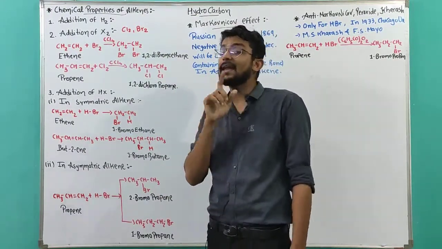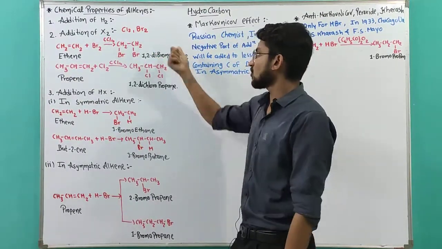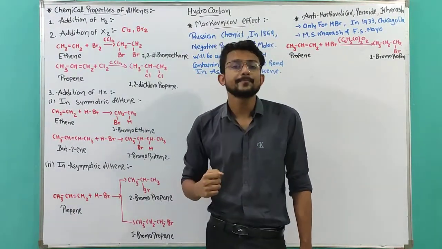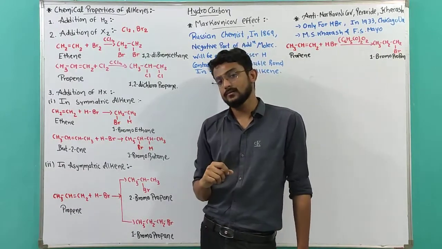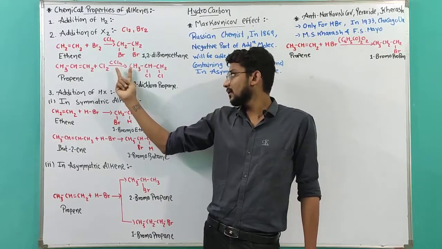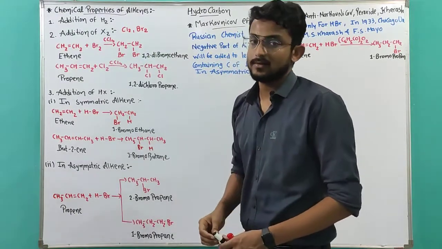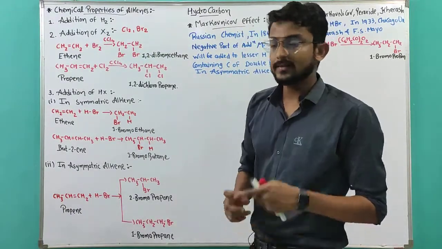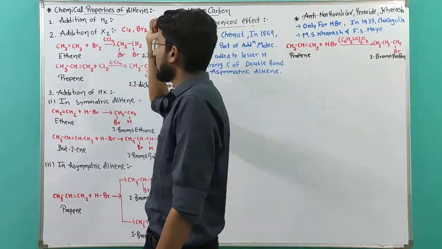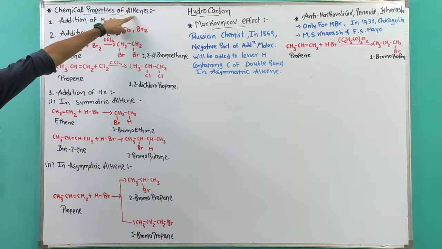It will be added indirectly. That's why F2 is not included. Now let's talk about I2. I2 gives a reversible reaction, and because of that, the product will be again converted into reagent. So a reversible reaction is not helpful to us. That's why iodine is also not used. Only chlorine and bromine are used for addition into the alkenes.